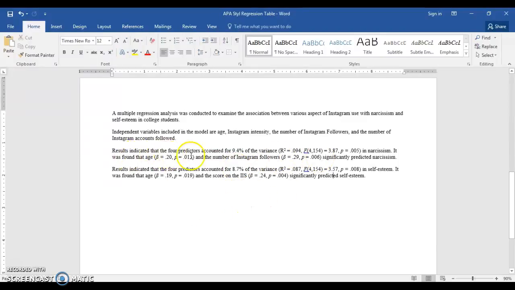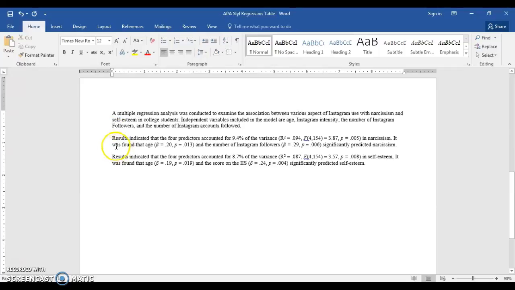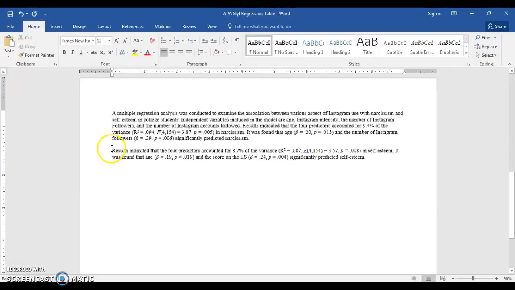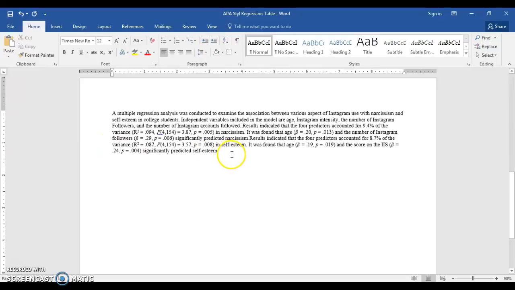So here I say results indicated that the four predictors account for 9.4% of the variance in narcissism. It was found that age and Instagram followers significantly predicted narcissism. And you'll do the same with the results for any other dependent variable. I only ask for one dependent variable in your homework workshop assignment, so you'll only have to do it once. And you'll probably want this all to be in one paragraph. So let's just do this. And that is how you write up your results for multiple regression analyses.